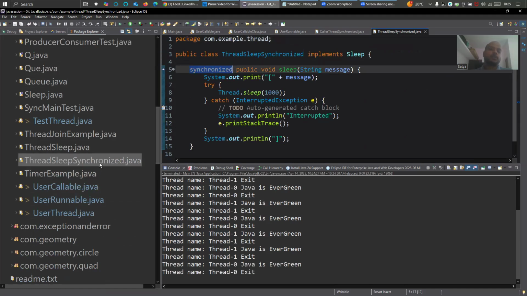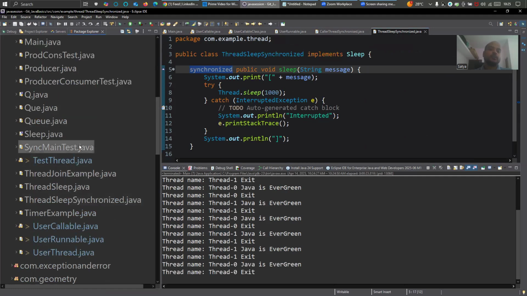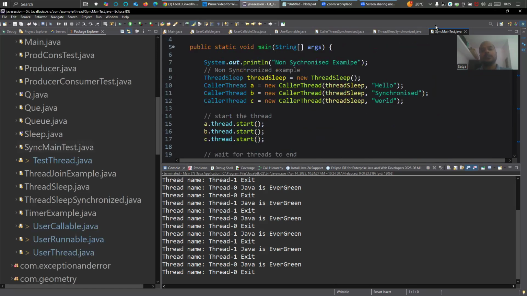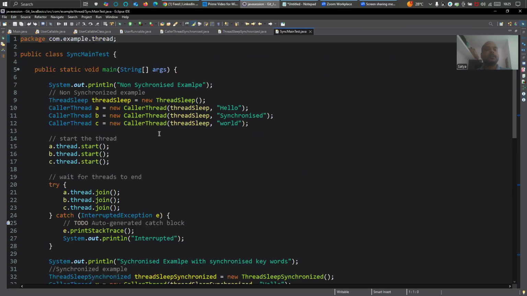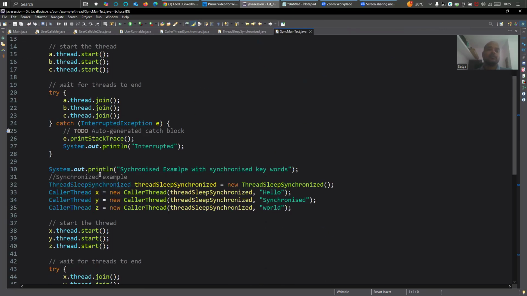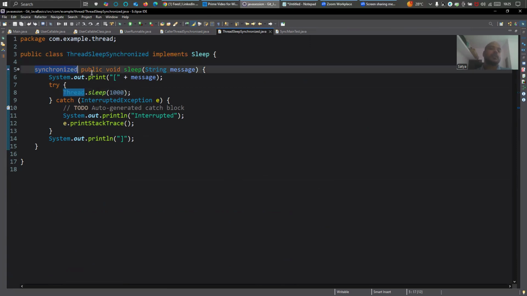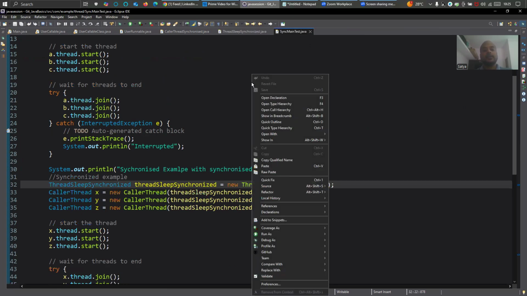So this method, if you see, if I run it, I've done synchronized with thread sleep. Here this is a thread sleep, and this class is not basically a thread class. I've used synchronized public void sleep to make this class synchronized. And if I run this method, it is going to make it synchronized.